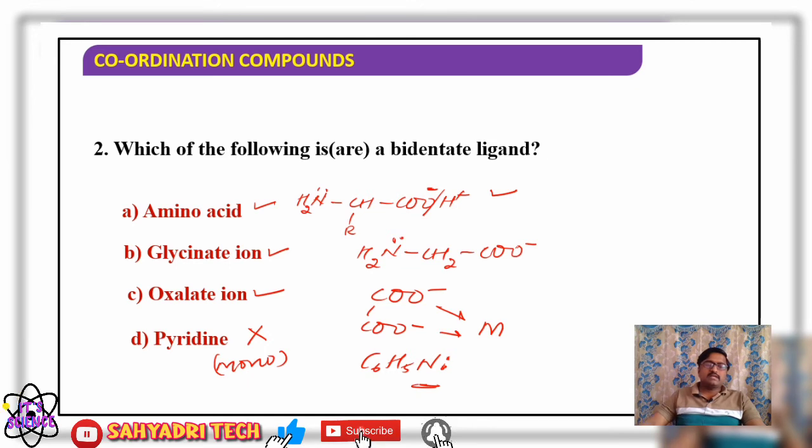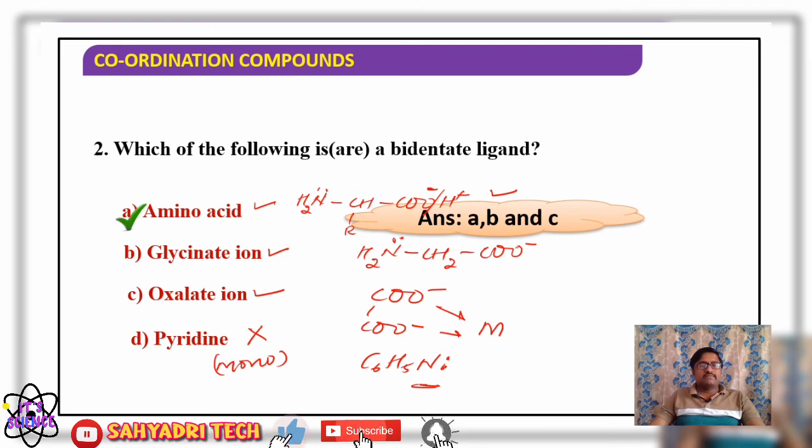Then what is the answer here? Answer: A, B and C. All three are correct. Which of the following is or are bidentate ligands? Amino acid, glycinate ion and oxalate ion act as bidentate ligands.